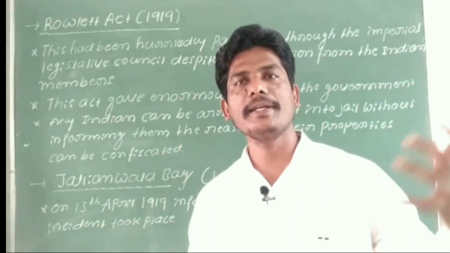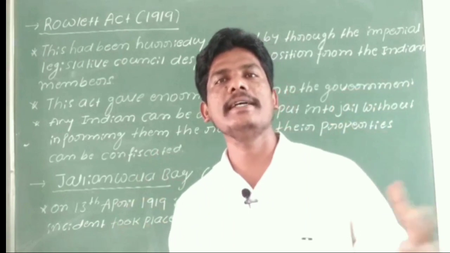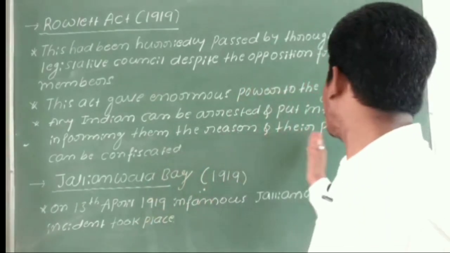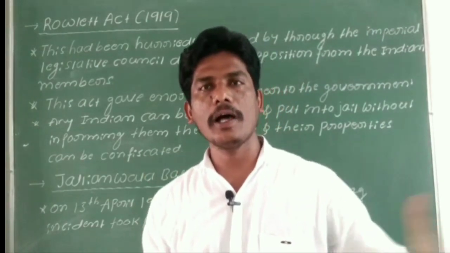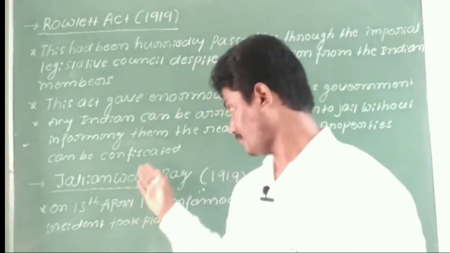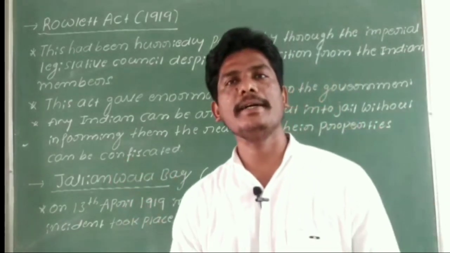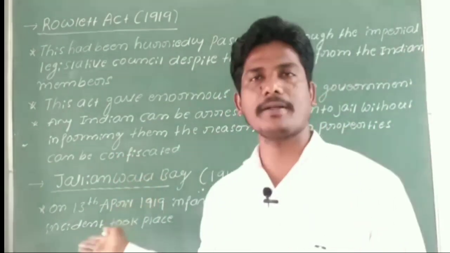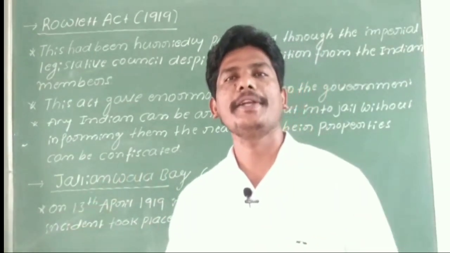According to this Rowlatt Act, the Britishers could arrest any Indians without reason, and put these people in jail without informing them. Their properties could also be confiscated. Those who participated in the hartal or the struggle, their property could be confiscated by the British government.